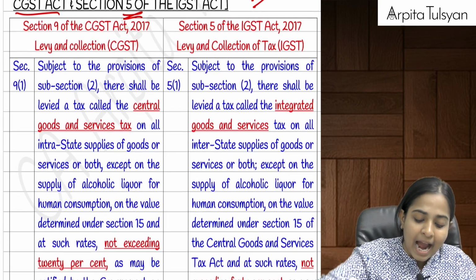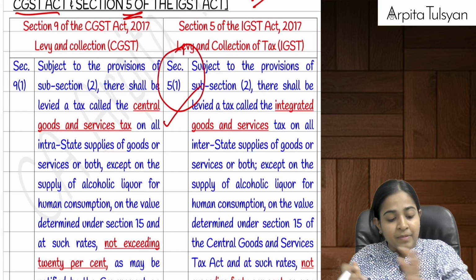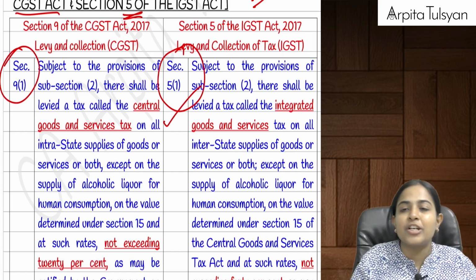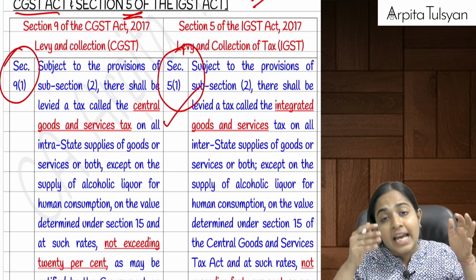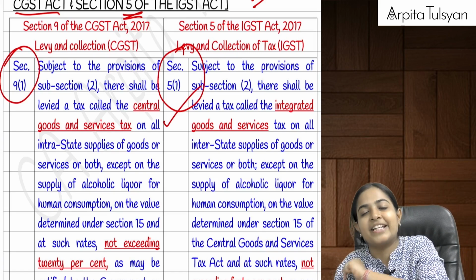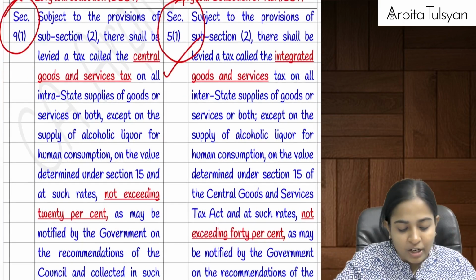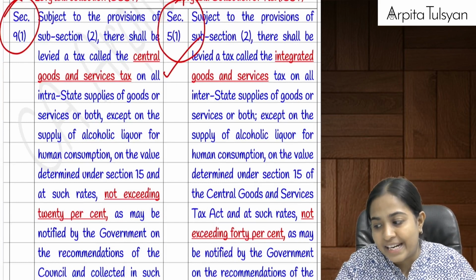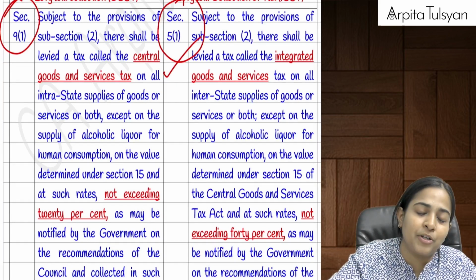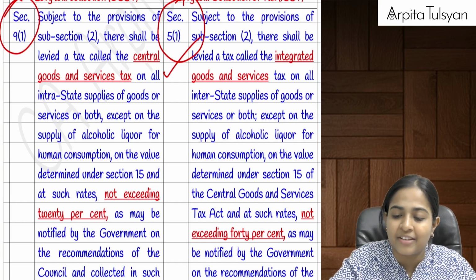We are not getting into the details of the section now. We are going to do section number 9(1) of the CGST Act. Corresponding provisions of interstate supply are going to be there in section number 5(1) of the IGST Act. Now see what they are trying to tell us here. Since this is a super quick revision, I am just going to give you the conclusions and the final summary.